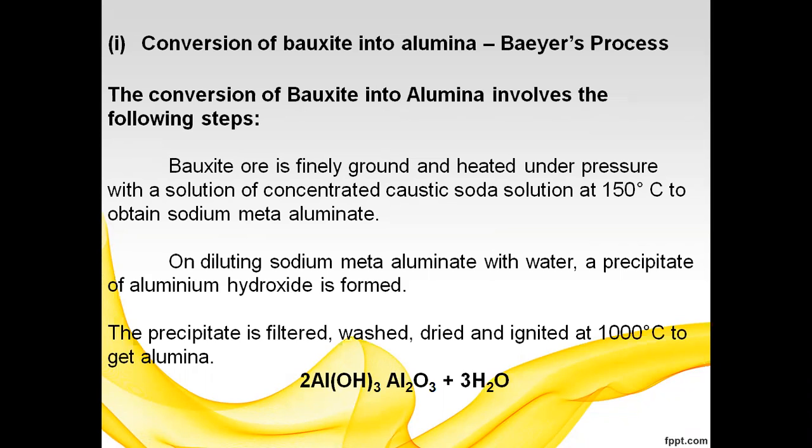First, the bauxite ore is finely ground and heated under pressure with a concentrated caustic soda solution at 150 degrees Celsius to obtain sodium meta-aluminate.